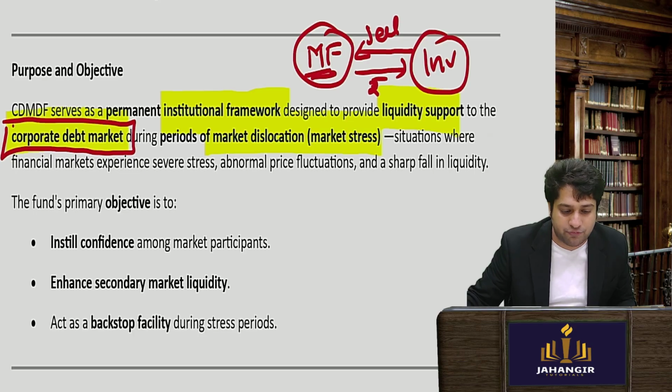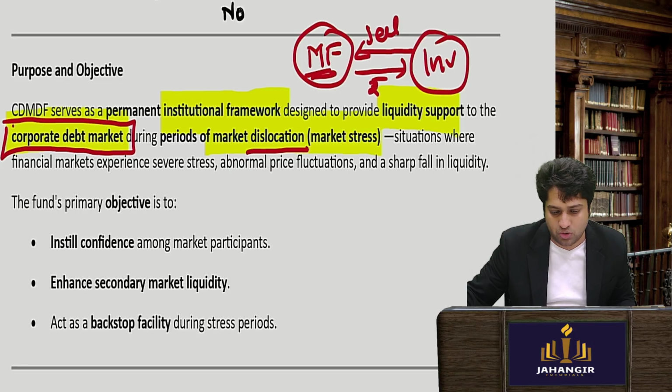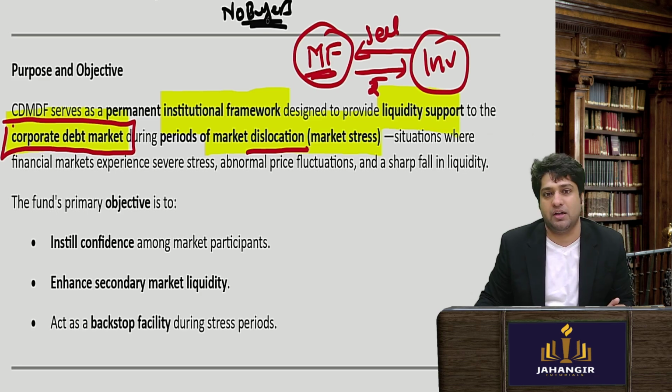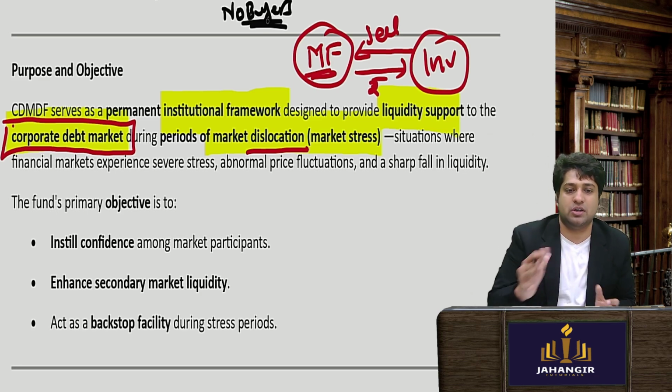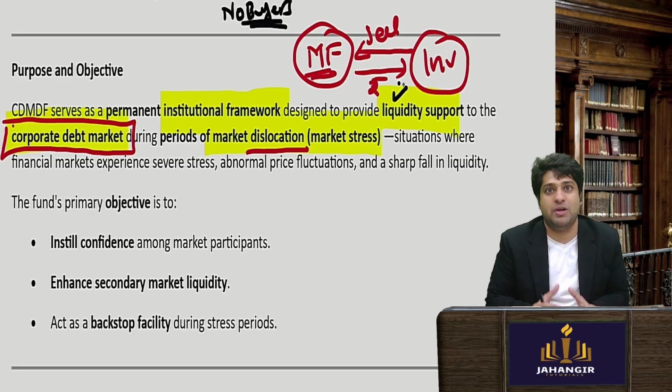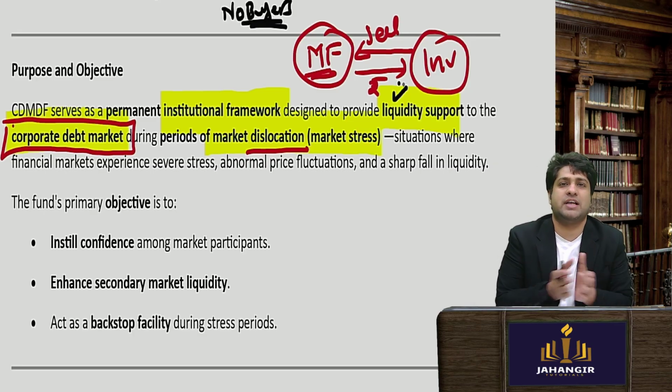But the fact is, during market dislocation, market stress, there are no buyers in the market. Or if there are buyers, they are only ready to buy at a distress sale. So the mutual fund faces a huge liquidity, cash problem, though we know it's a temporary issue.